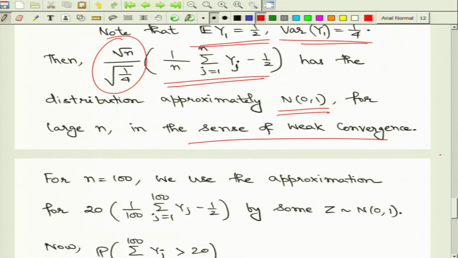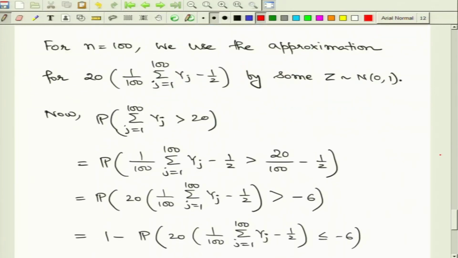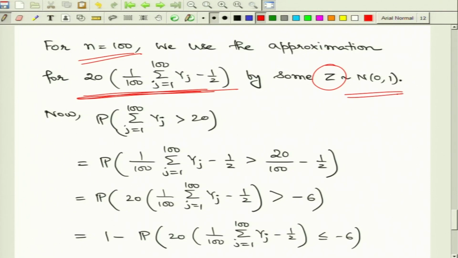This is the application of the Lindeberg-Levy central limit theorem, and what we simply do is put n equal to 100 and obtain the centered and scaled version multiplied by the square root of n. Now, this random variable we are going to think of as our random variable Z, which follows normal 0 1 distribution. This is the approximation that we get from the central limit theorem.